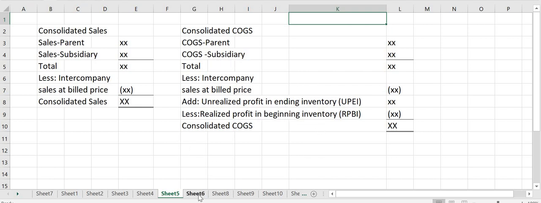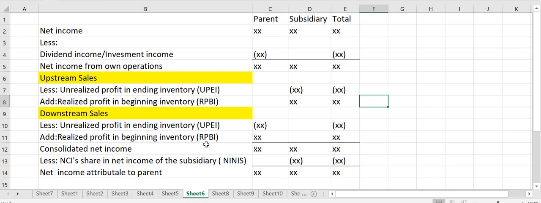Also, to determine the effects of the working paper, or the effects of intercompany transactions, in the computation of the consolidated net income and the net income attributable to parent: we have here the net income of the parent and the subsidiary. Then we deduct dividend income or investment income to determine the net income from own operations.